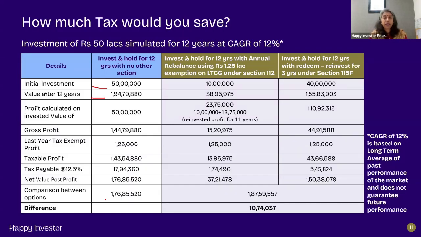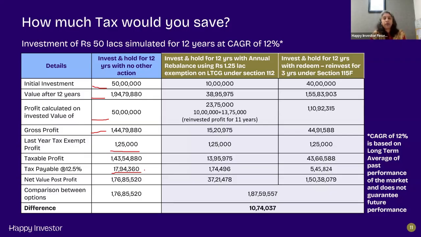The profit would be calculated on the initial investment of 50 lakhs, and hence, profit would be about 1 crore 45 lakhs. At the final withdrawal, the investor still gets an exemption of 1,25,000. And therefore, the taxable profit would be 1 crore 43 lakhs 54,880. And on that, the tax payable at 12.5% would work out to approximately 18 lakhs.